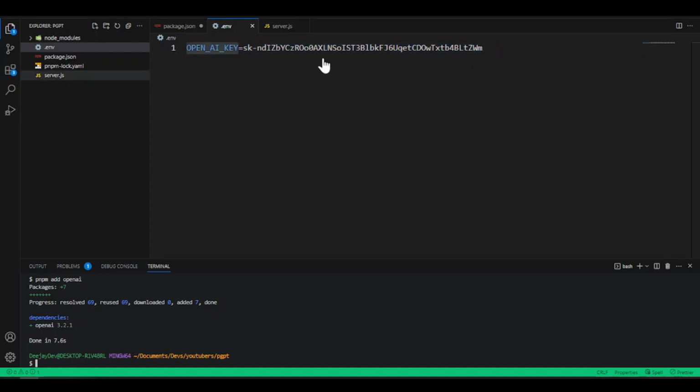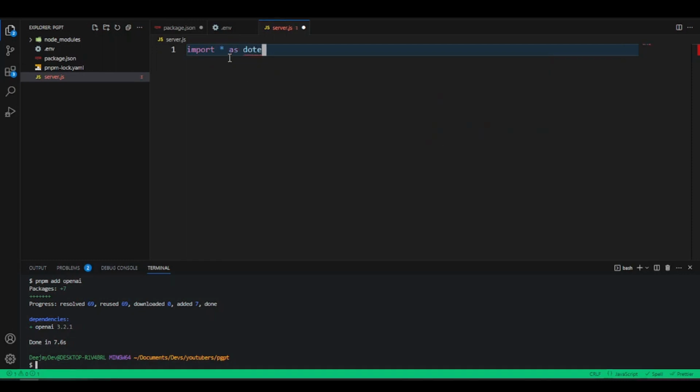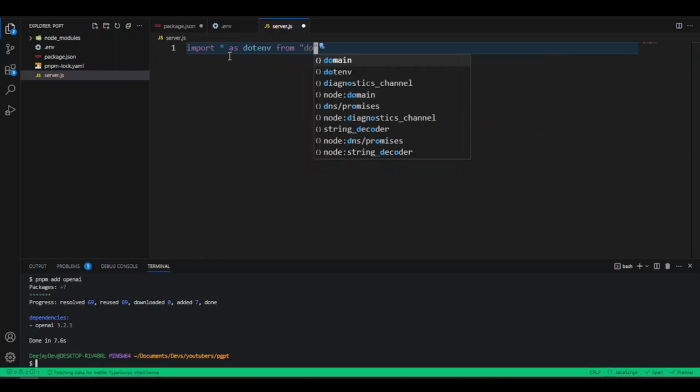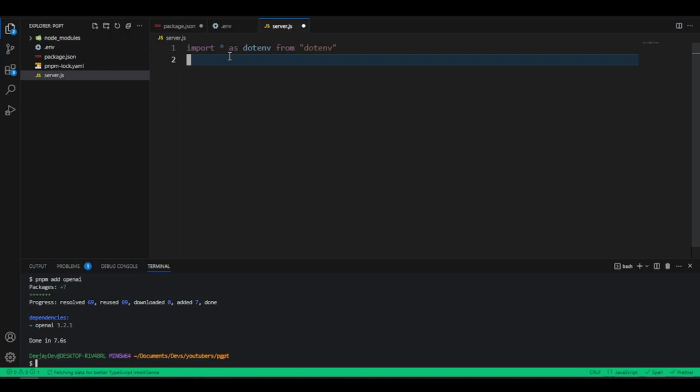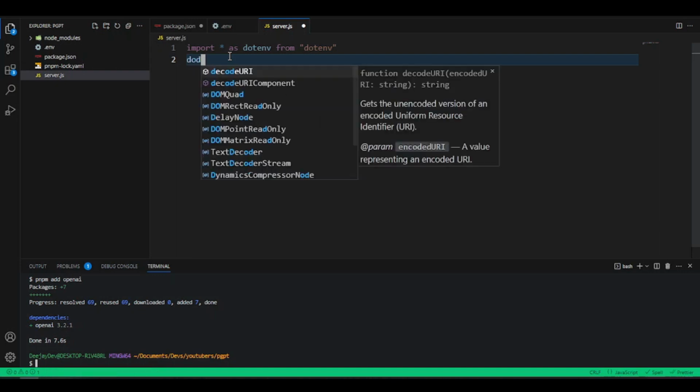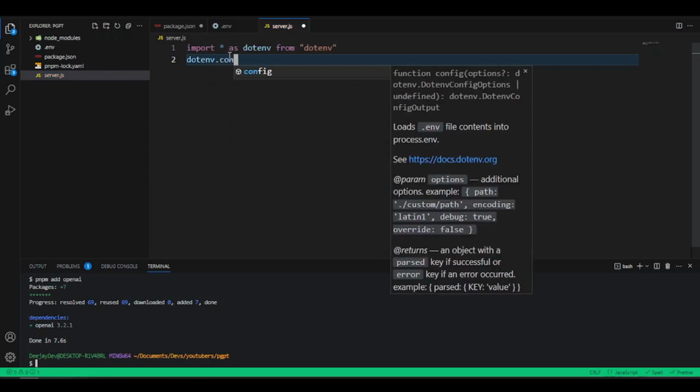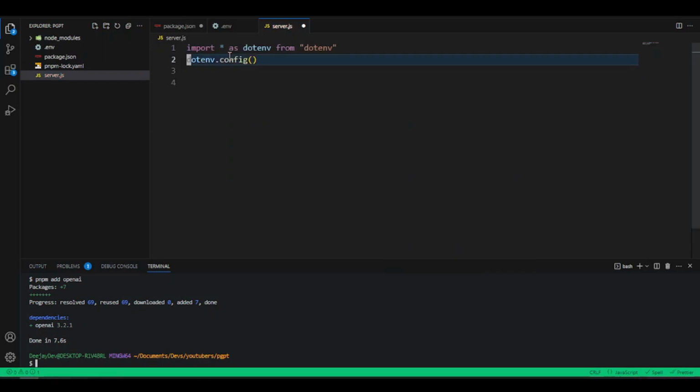Let's go into the server.js. We first want to import our environment variable. So we'll say import all as dotenv from the dotenv library. Once we import it, we're going to need to call it, so we'll say dotenv.config. After we call it like this, import OpenAI. The first thing we need from OpenAI is the Configuration class, so we're going to import that one. And the next one we're going to need here is the OpenAIApi.